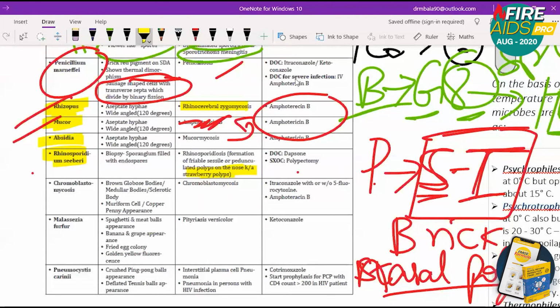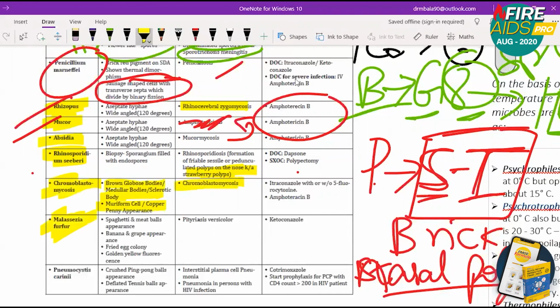Next is chromoblastomycosis. You must remember it is chromoblasto. So chromo means copper. Remember copper. So it is brown color. So brown globose bodies, copper penny appearance, muriform cell appearance, medlar body, sclerotic body, everything. That's it. That is chromoblastomycosis.